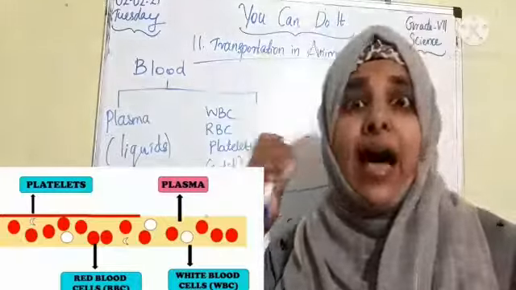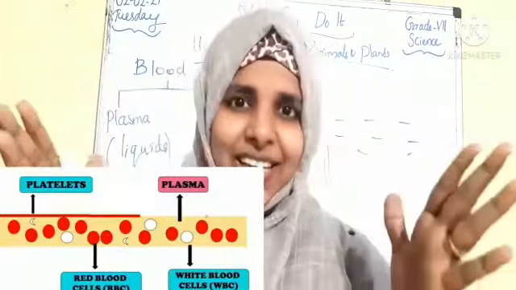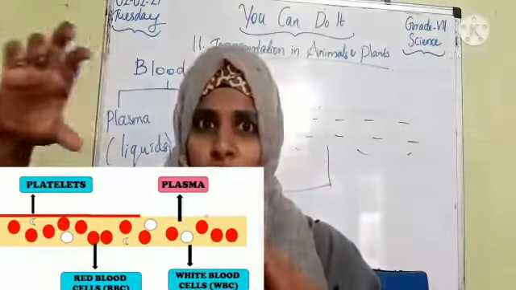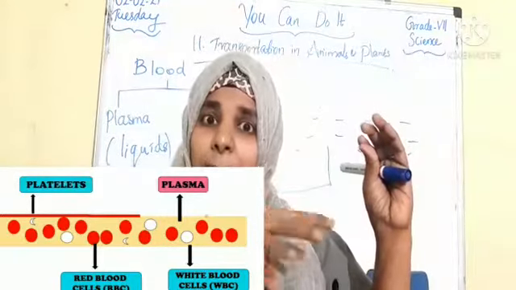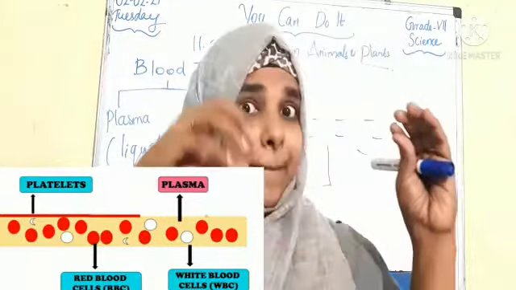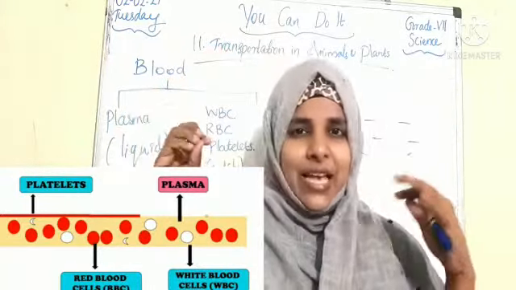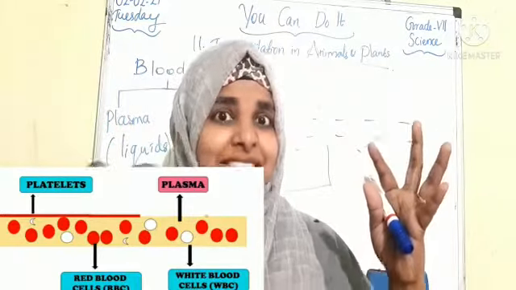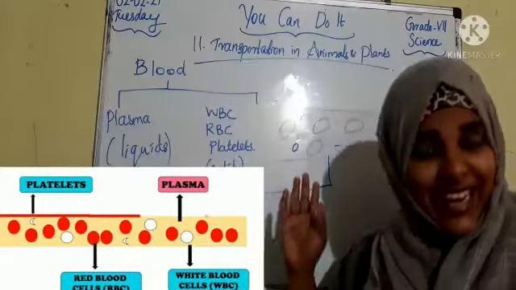I am saying about the blood, you just imagine. Blood is flowing through the blood vessels. The pale yellow liquid we call plasma, then semi-solid structures like WBC, RBC and platelets are flowing through this plasma. Clear?